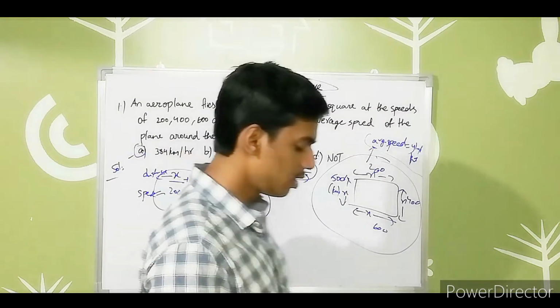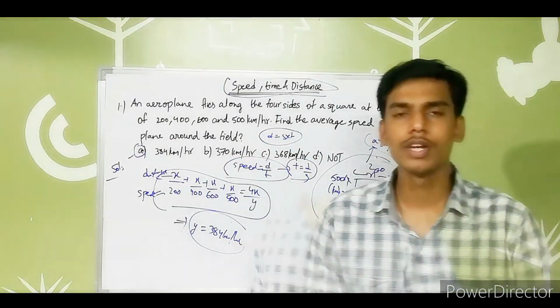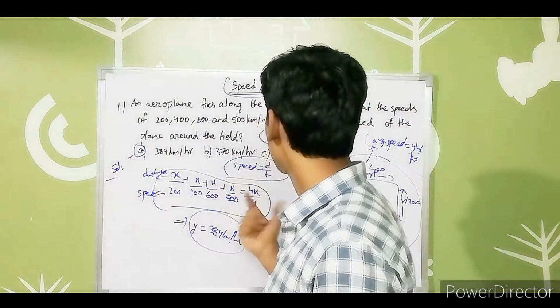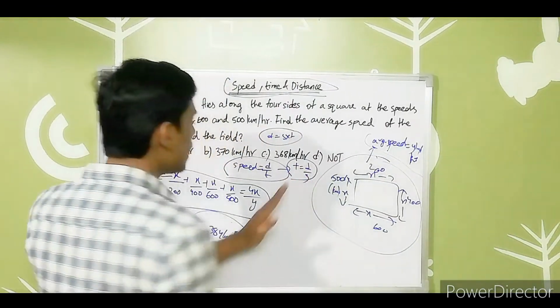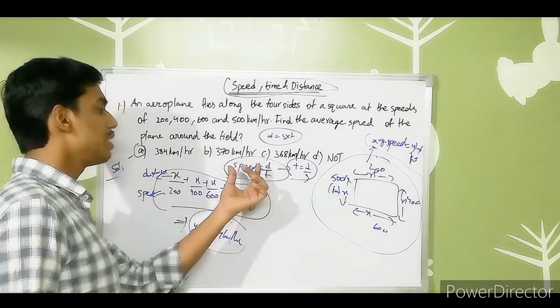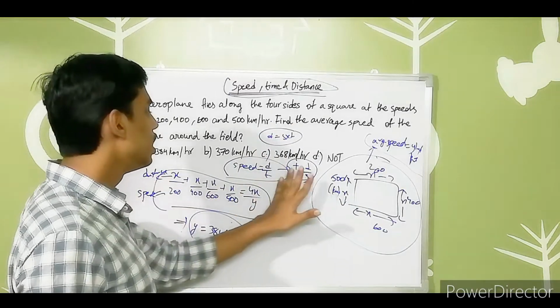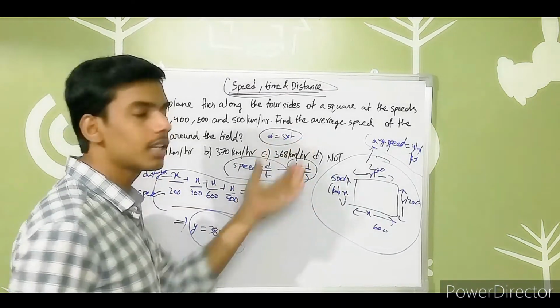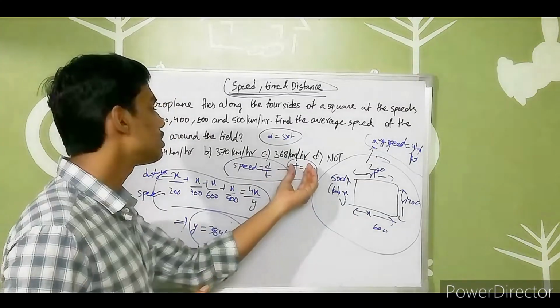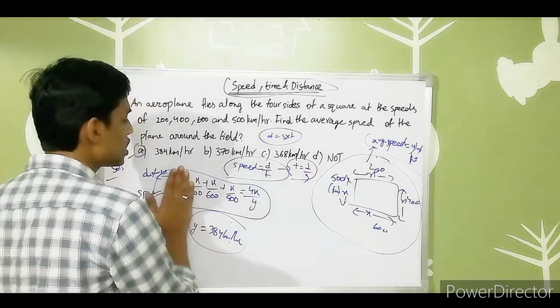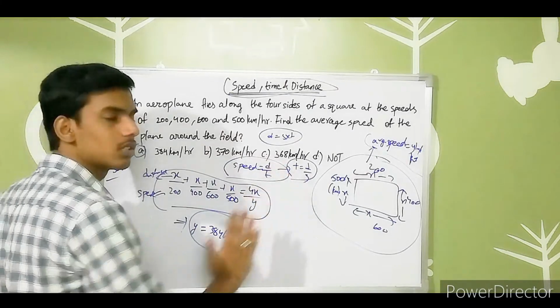So that's it, guys. Very easy. The thing we have to remember is that here we use the formula time equals distance by speed, as previously speed equals distance by time. In order to find the answer from the given conditions, we write time equals distance by speed for the corresponding sides and finally equate it to the total for the square.